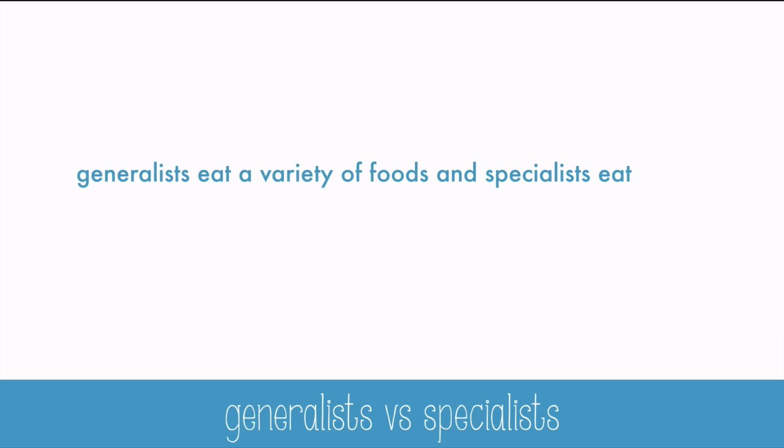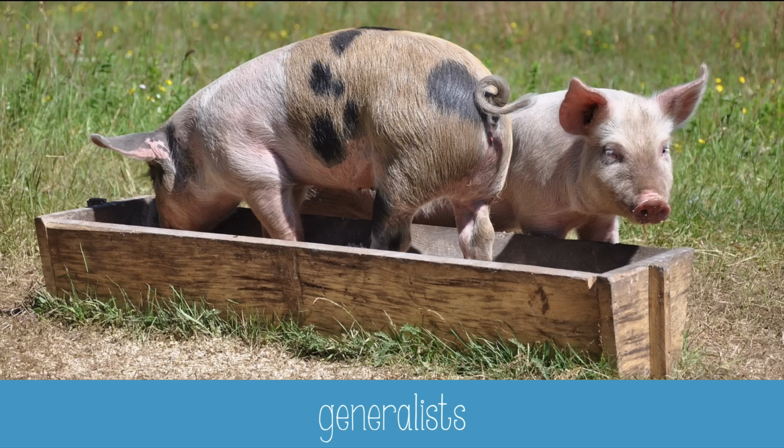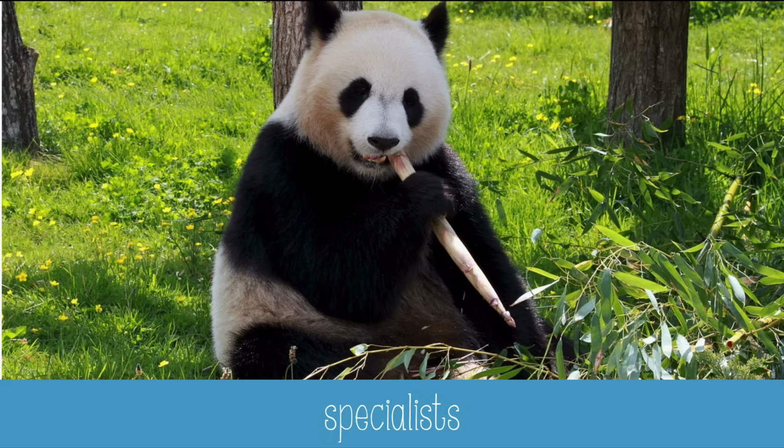Generalists eat a variety of foods, and specialists eat few or even just one type of food. Pigs are an example of a generalist. They'll eat lots of different foods very happily. This can be beneficial to them because they could survive on a variety of foods and fill a niche in many different habitats. The panda, on the other hand, is a specialist because they only eat bamboo. If bamboo is unavailable, the panda population may die off. This species has a much higher risk of becoming extinct, so it's often beneficial for organisms to be generalists.